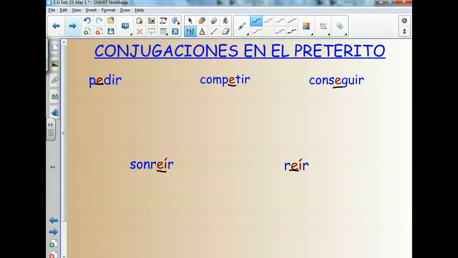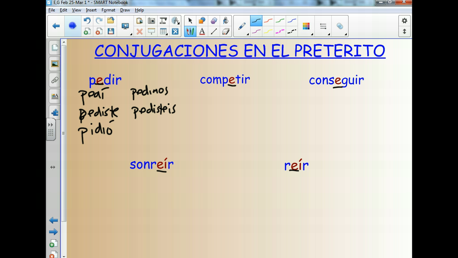So, pedir. How do we conjugate pedir? Well, in the first 2 conjugations, it's completely regular. Sorry about my writing. Pedí, pediste. And then here is where we're going to have our change. Pidió. If we keep conjugating it, it's completely regular. Pedimos, then pedisteis, and then pidieron. So you can see that these guys change in the third person, singular and plural.